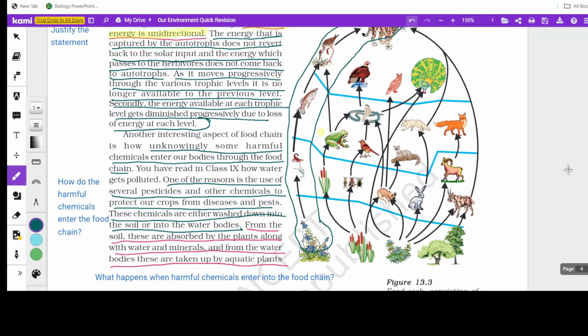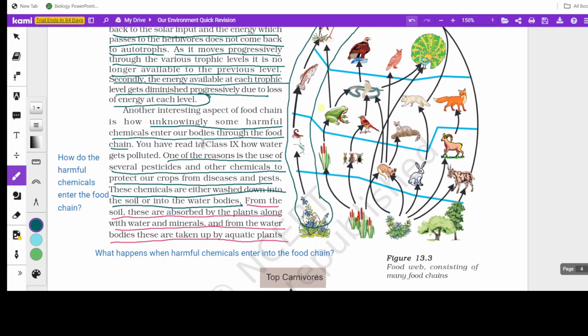Now, another interesting aspect of the food chain is that there are many harmful substances in the environment released due to pollution, and those harmful substances will get into the food chain. So how do the harmful chemicals enter the food chain? One of the examples they've quoted here is the pesticides and other chemicals which we use in agriculture. Those chemicals are washed down to the soil or into the water bodies, and are used by the plants or the aquatic organisms. In that way they enter the food chain.